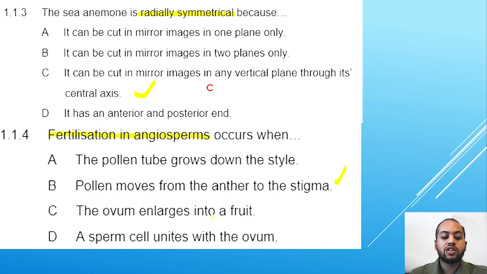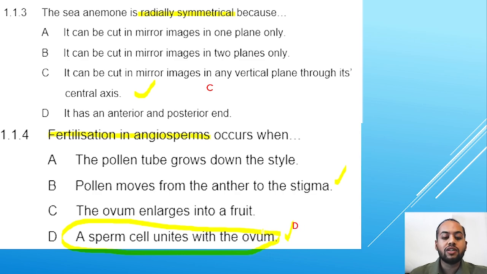The ovum enlarges into a fruit. That is not for fertilization. A sperm cell unites with an ovum. This is perfectly explaining fertilization, and that is how fertilization occurs in angiosperms.